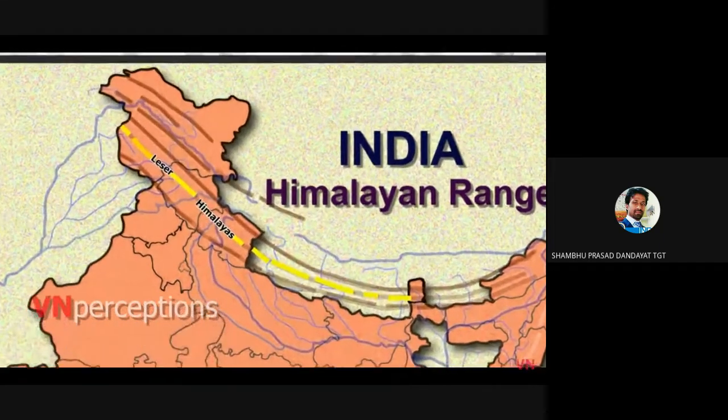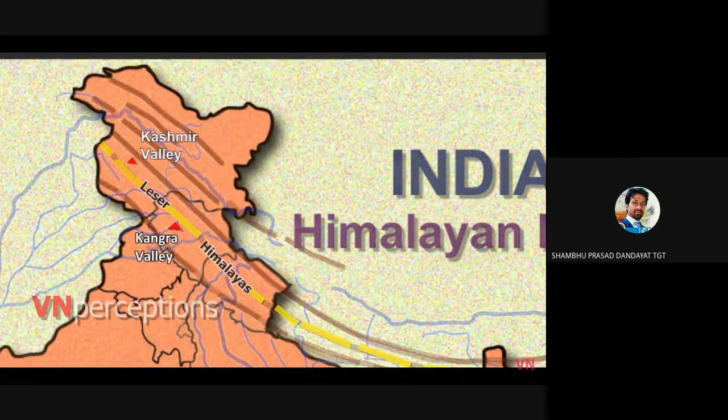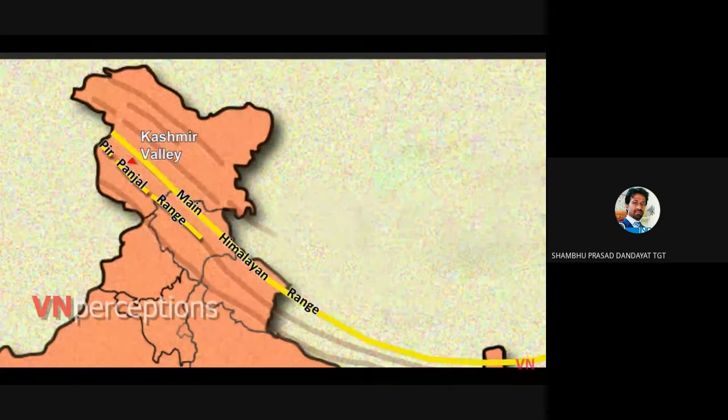The Lesser Himalayas consist of the Kashmir, Kangra and Kulu valleys. The Kashmir Valley is bounded on the southwest by the Pir Panjal range and on the northeast by the main Himalayan range. It is approximately 135 kilometers long and 32 kilometers wide and is drained by the river Jhelum.